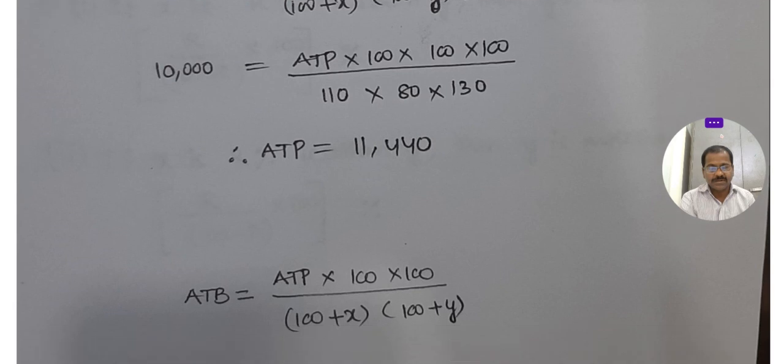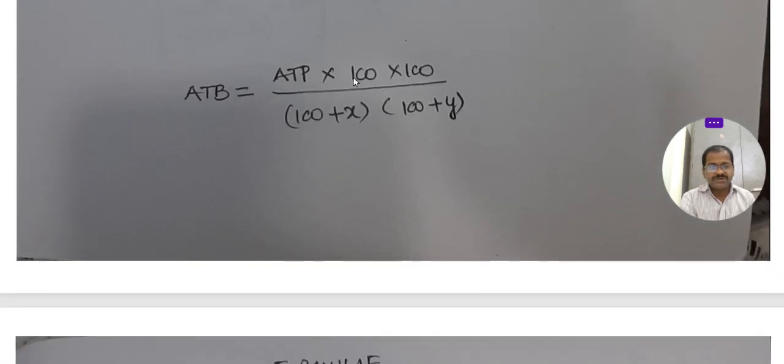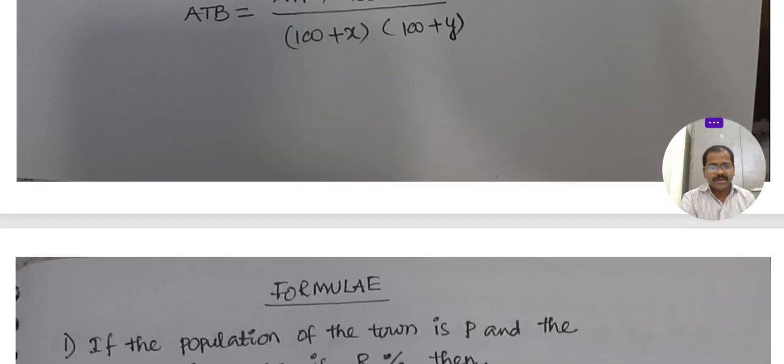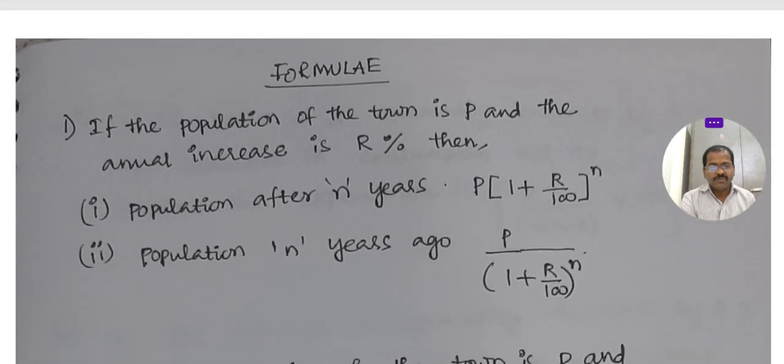11,440 population. Okay, you see here, for example 2 times increased, we have to write this formula for 2 times increment. Okay, for 3 times increment, one more 100 we have to write here, 100 plus z we have to write. For example, first time increase, second time decrease, plus x minus y. Okay, if only one time is increased, only 100, 100 plus x. According to our requirement we have to change. ATB is at the beginning, ATP is at present. Either it is money or population or rate, anything, we follow that formula.